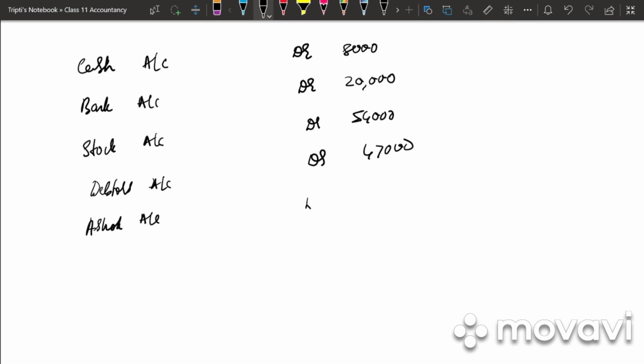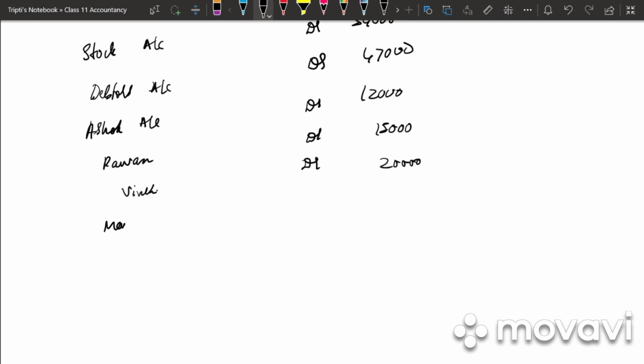Ashok's account debited. How much is Ashok? 12,000. Then we have Pawan, 15,000. Vivek, 20,000. Machinery, 60,000.